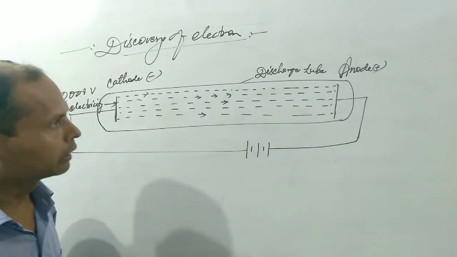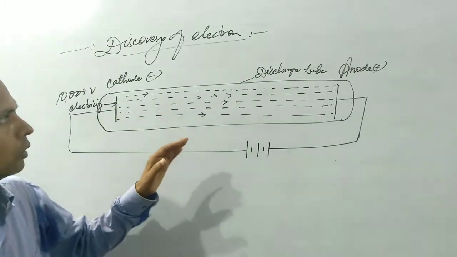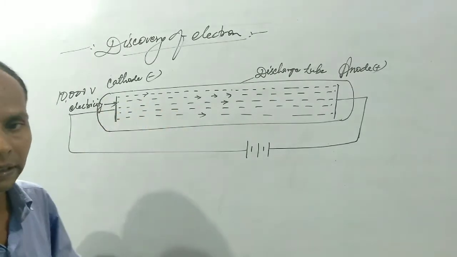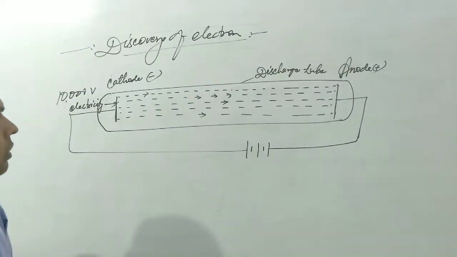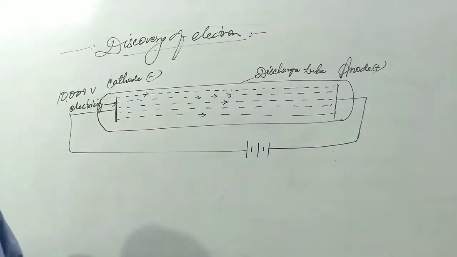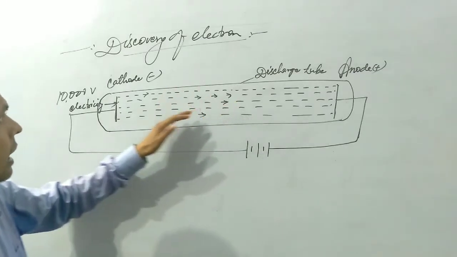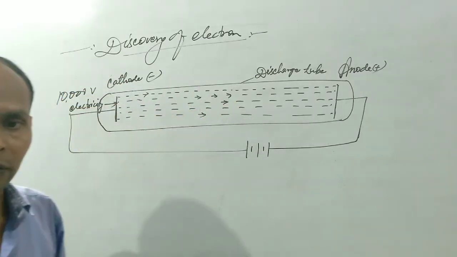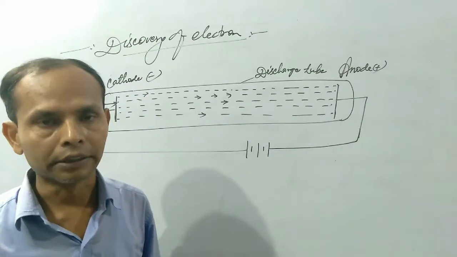Then he found that a special type of ray or glow originates from cathode and turns towards anode. Since these rays evolved from cathode, such rays have been named cathode rays. And cathode is the negative charge electrode, so cathode rays are negative charge rays.